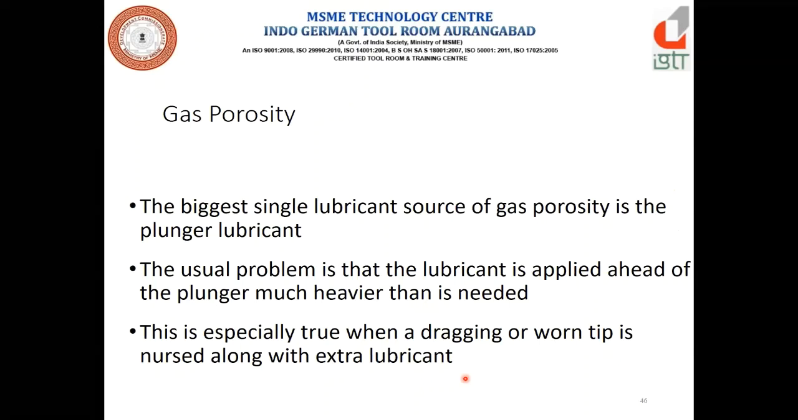The biggest single lubricant source of gas porosity is the plunger lubricant. The usual problem is that the lubricant is applied in front of the plunger much heavier than it is needed. It depends upon the operator basically, how much lubricant he is applying on the plunger face. If it is more, then it will again create a problem. This is especially true when dragging or worn out tips carry along the extra lubricant.